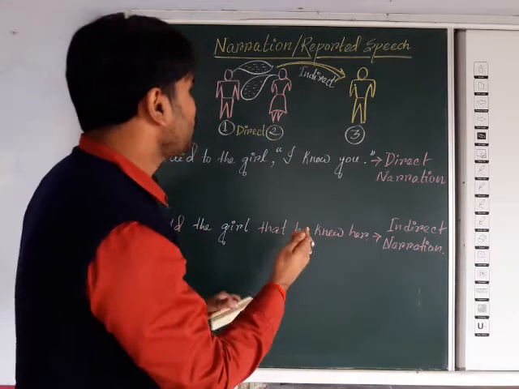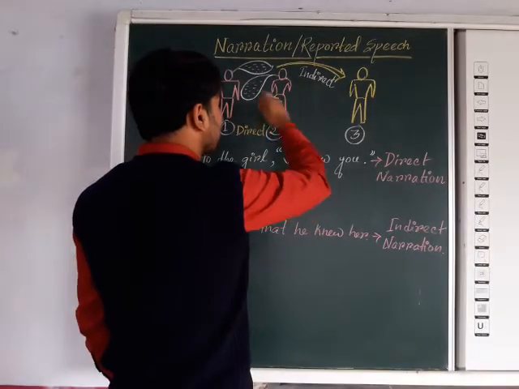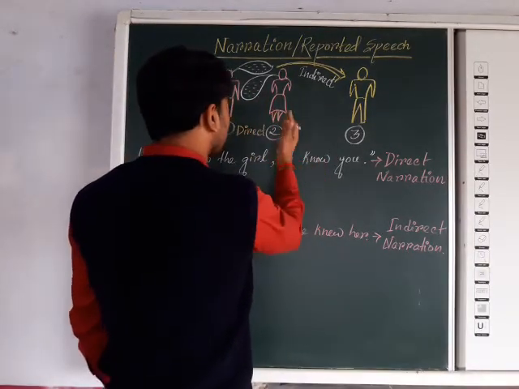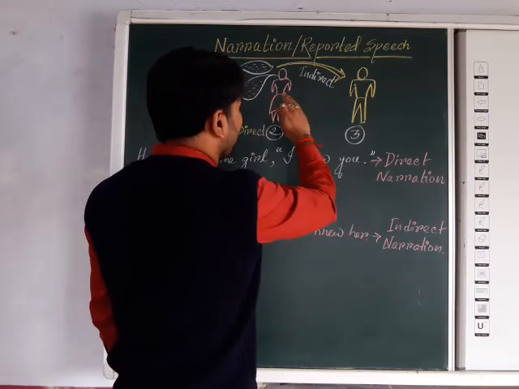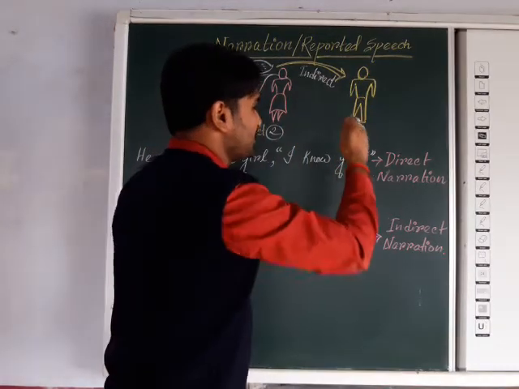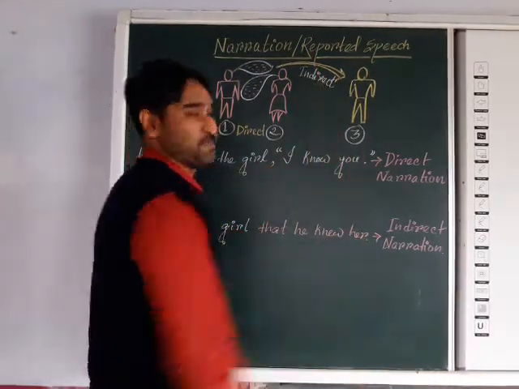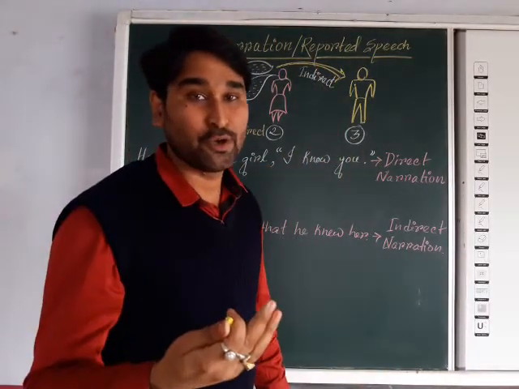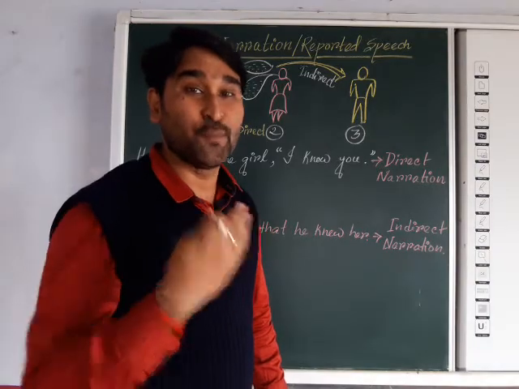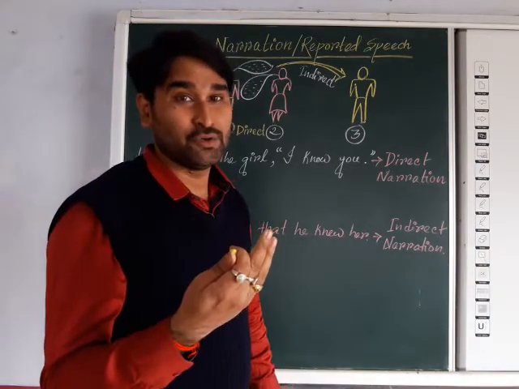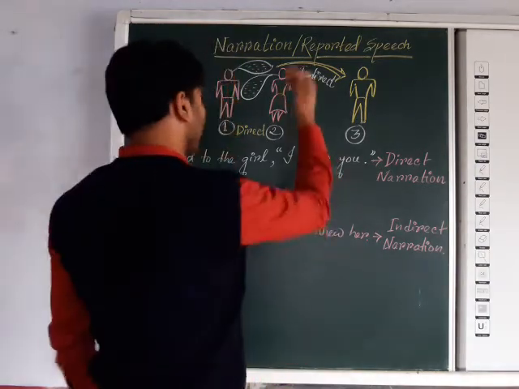You listen to their conversation and convert their speech indirectly to some other person, a third person. That is all about reported speech, because here you report the dialogue of the speaker. That's why it is reported speech.